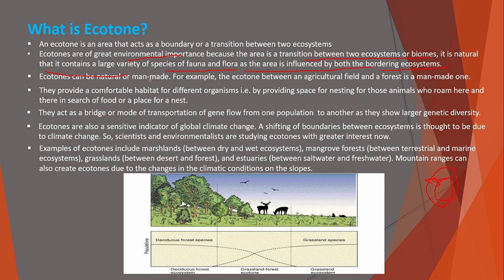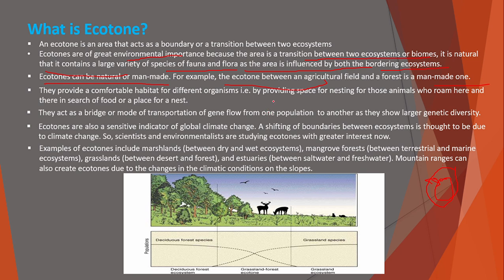Ecotones can be natural or man-made. For example, the ecotone between an agriculture field and a forest is a man-made one.